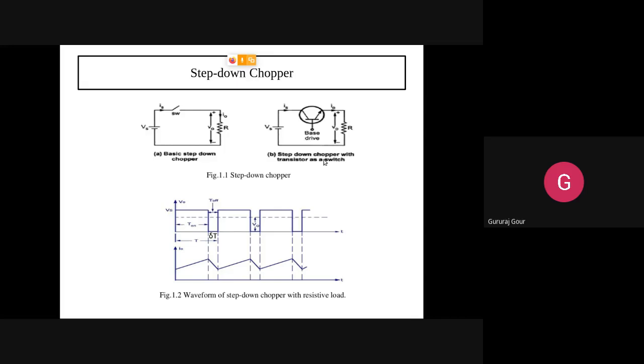That I am chopping with the help of turning on the transistor during the period T on and turning off the transistor during the period T off, for a period of T. That is very small. But how to make it turn on and turn off? That is simply based on the biasing conditions of this transistor. The base emitter junction should be forward biased, and the collector base junction should be reverse biased.